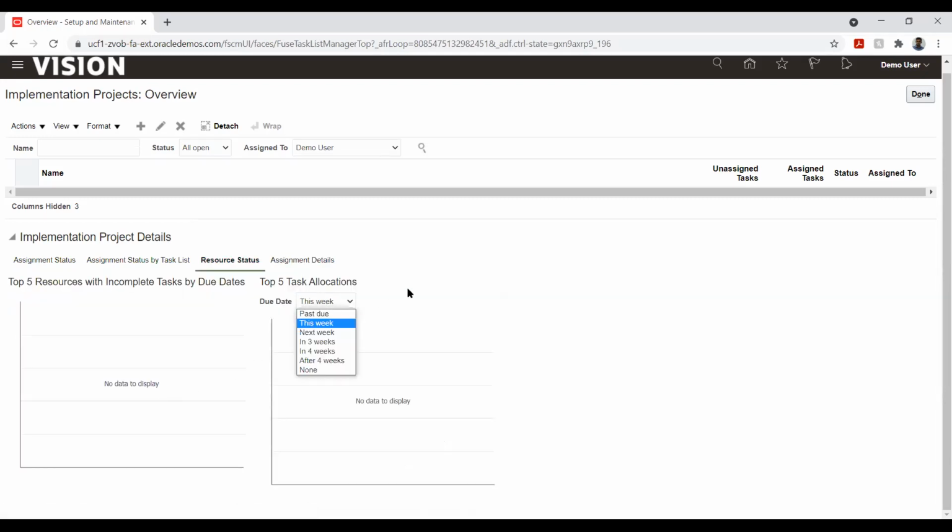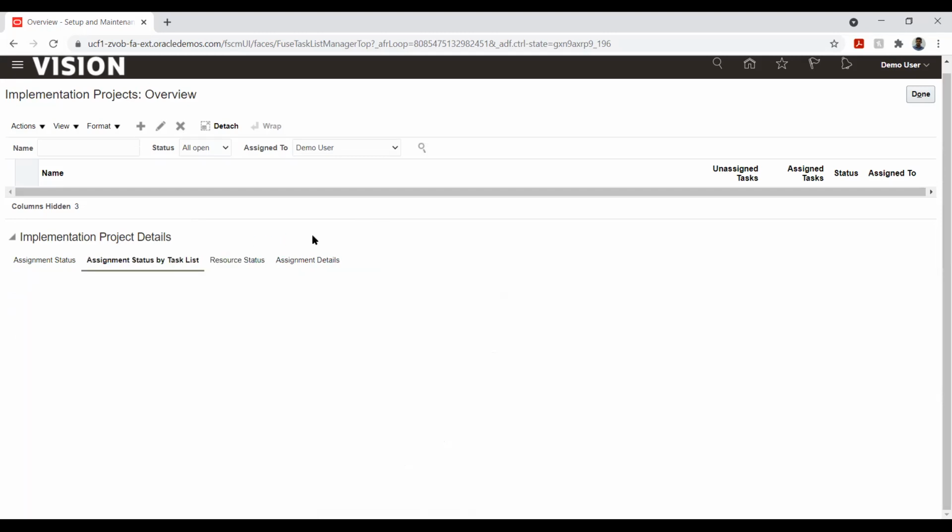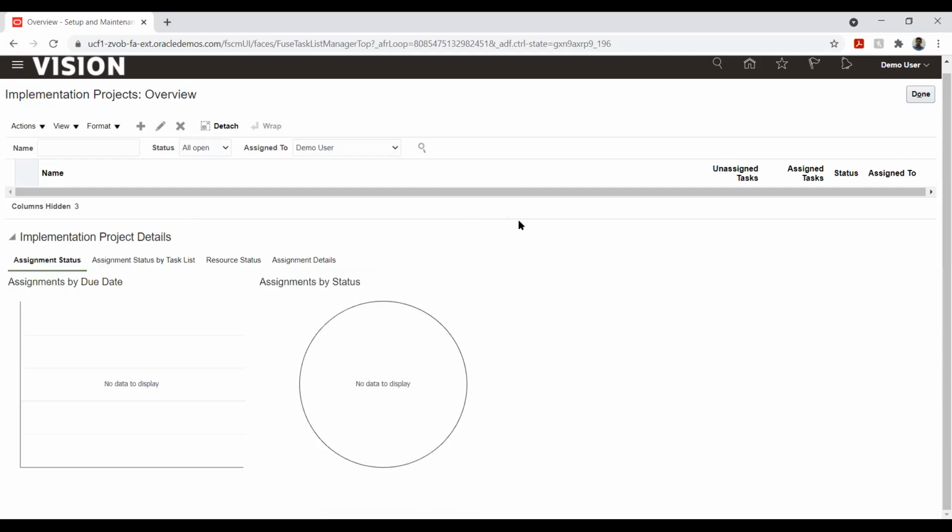If I want to understand this week's deliverables, I can simply filter this. This becomes a small tool to track our project and make sure that whatever activities or commitments we committed to business, we are on track. So that's about the projects.